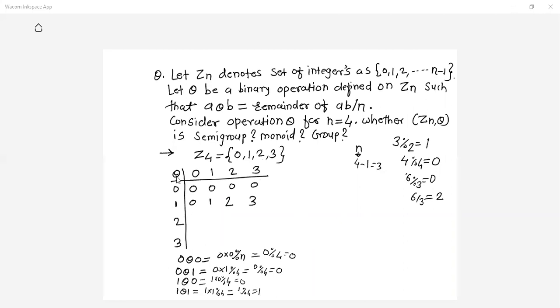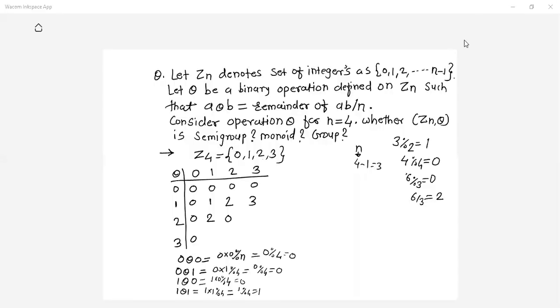Next, 2 theta 0. Wherever 2 theta 0 comes in the 0th column, you will get 0 only. Correct? Now 2 theta 1 gives you 2. Now here 2 theta 2 is 2 into 2, that is 4. 4 mod 4 gives you 0.